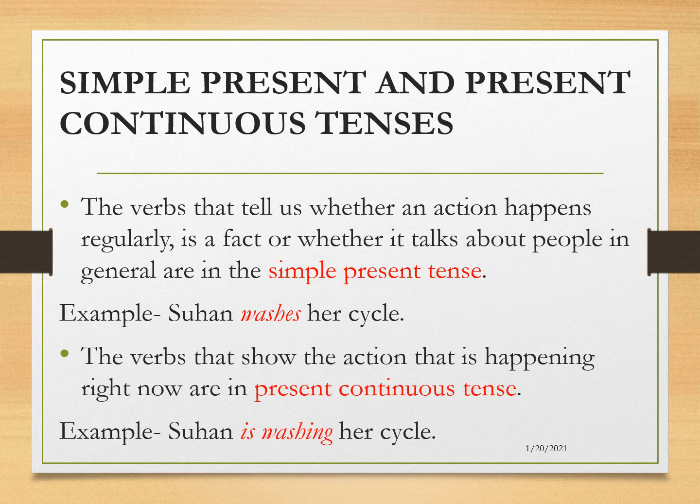The verbs that show the action that is happening right now are in present continuous tense. For example, Suhan is washing her cycle. This sentence tells us that the action is happening at the moment. She is currently washing her cycle.